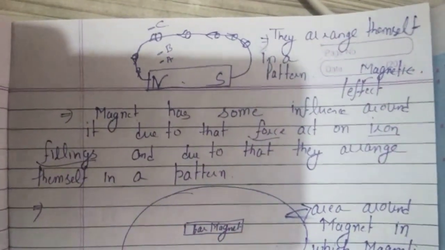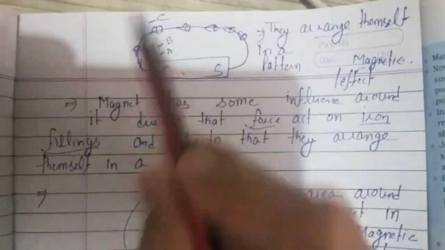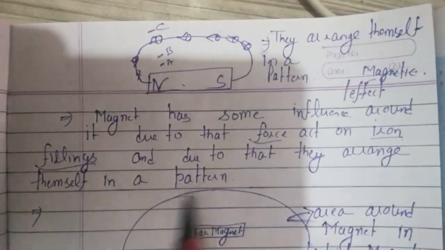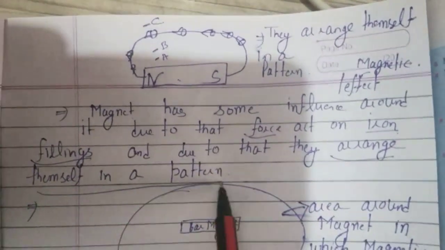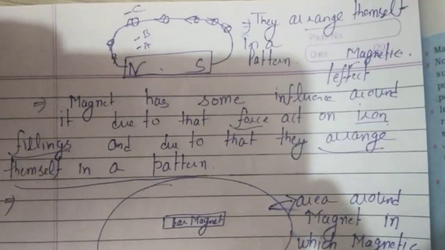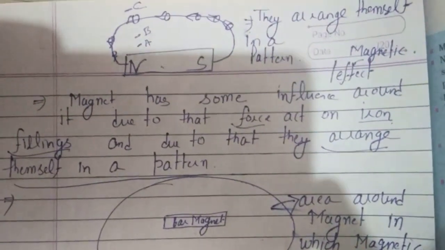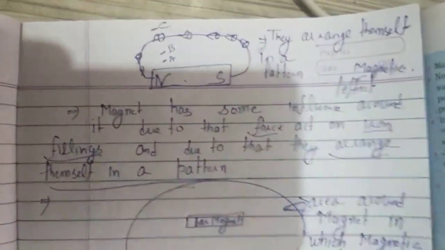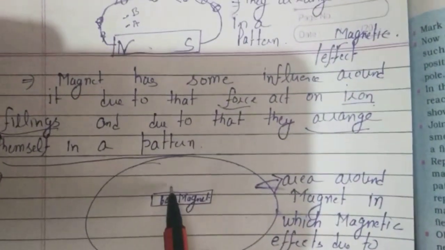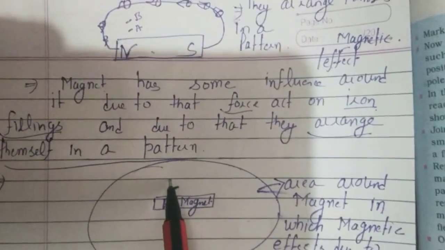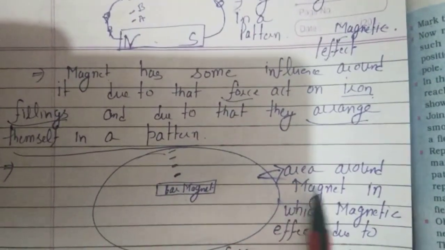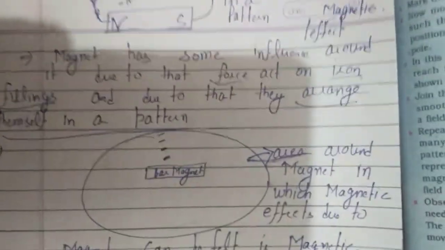That means a magnet has some magnetic effects around it. Due to those magnetic effects, a force is acting on the iron filings, and due to that force, they are arranging themselves in a particular pattern. Why? Because the force due to magnetic effects is acting on them, and this magnetic effect is spread over some area. Suppose this is a bar magnet, magnetic effects are present here, here, here also.